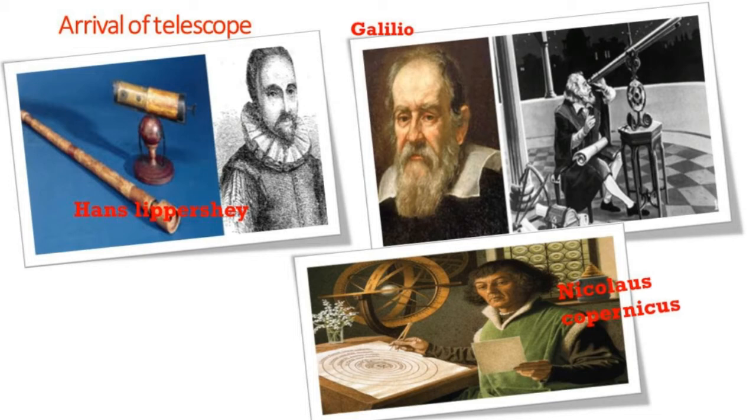One of the most startling observations he made was related to telescope observation of Venus. This convinced him to accept the theory of the Polish astronomer Nicolaus Copernicus that it is not the Sun, planets, and stars that go around Earth, but it is Earth and other planets that go around the Sun. That is called the Heliocentric Theory.